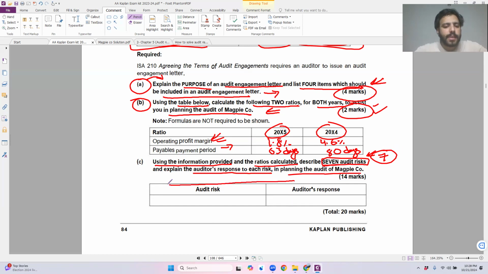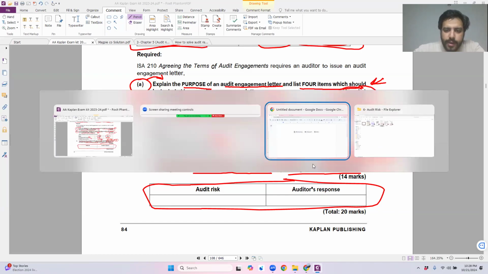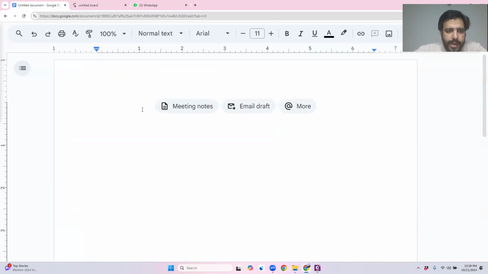The examiner has given me the way I will have to write down my answer. This is the same way I told you. You will have to make a table, each and everything. Now let's move towards my answer sheet right here, and let's create a table.